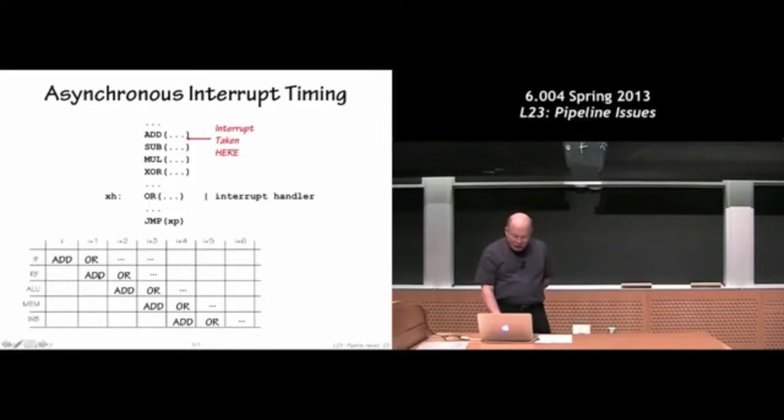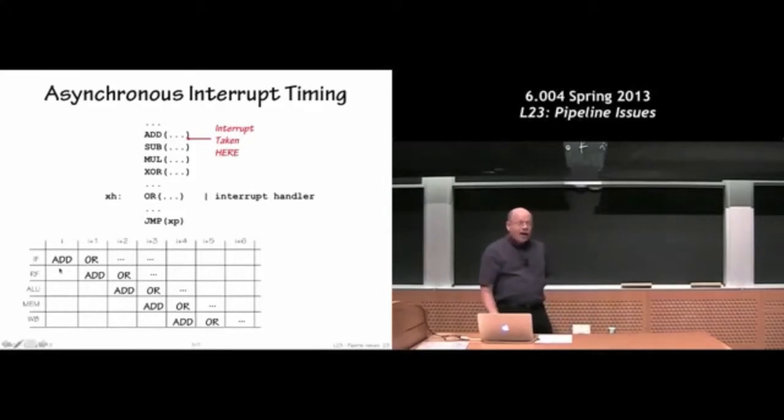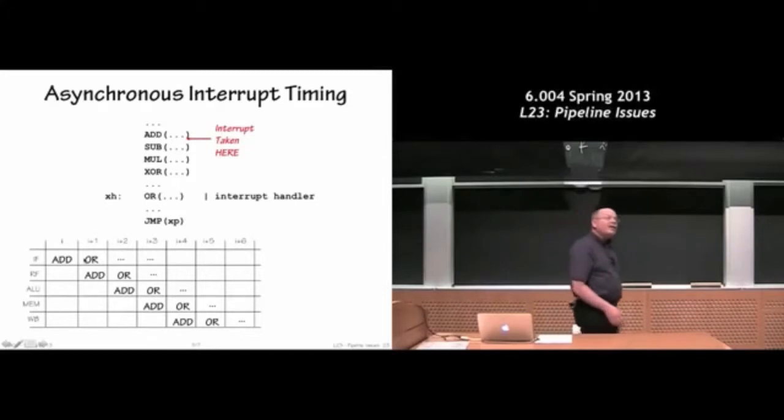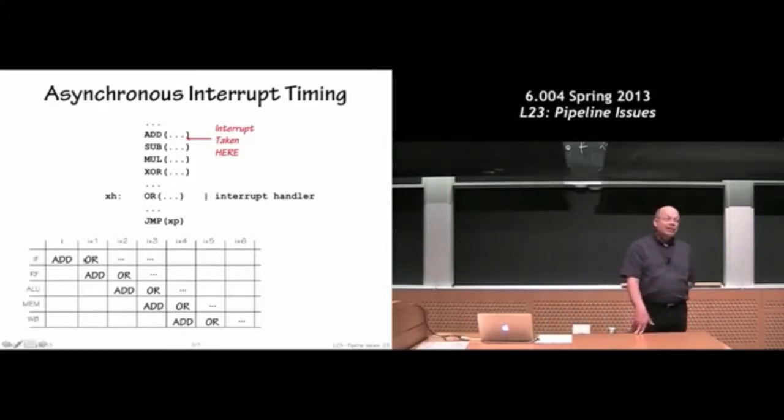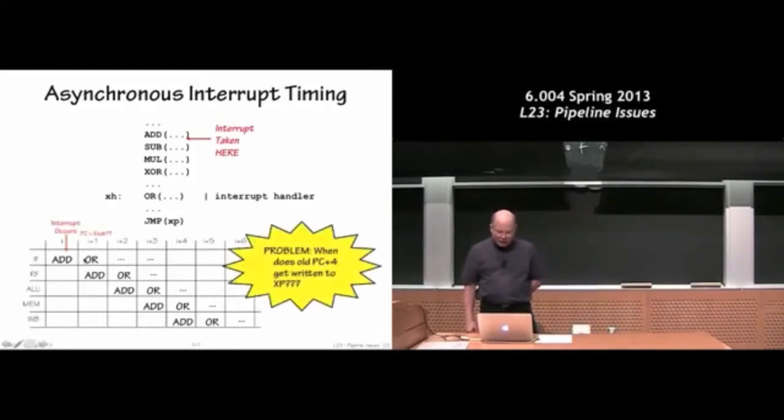So it seems like this is a good plan. We have a way of doing it without wasting any cycles, no instructions to throw away. If we make our decision in the IF stage, then there's no unfortunate instruction that got fetched into the pipeline that we don't want to execute. Right, so this seems like a good plan. It has, unfortunately, more flies in the ointment.